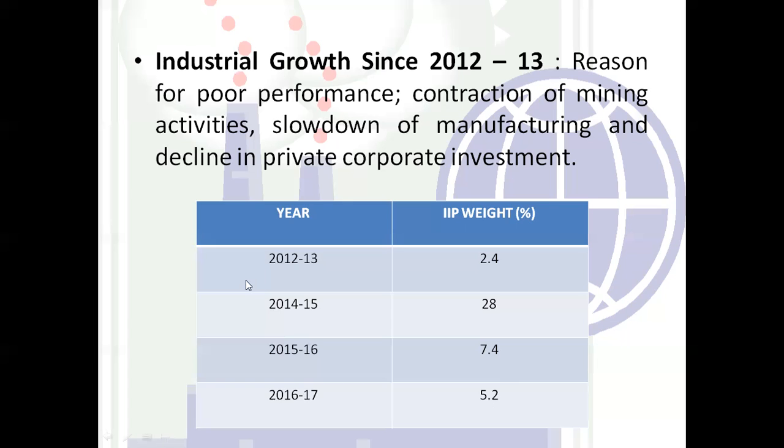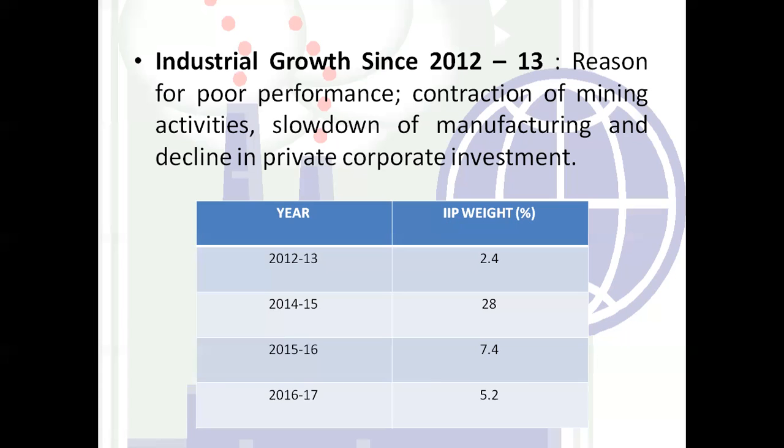As you have seen, in the last 10th and 11th 5-year plan, the last year or the last 2 years are the years where there is a decrease in the IIP, that is the index of industrial production. Again, there is a decrease in the productivity. So what we have to do is make sure that we increase this percentage, so that our industrial sector will perform very nicely for the overall development of the economy.